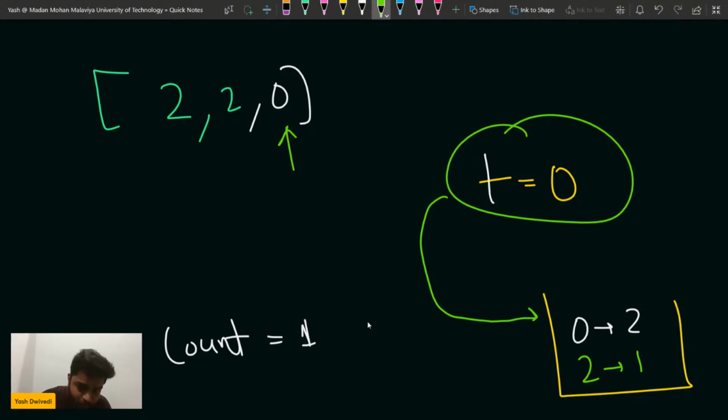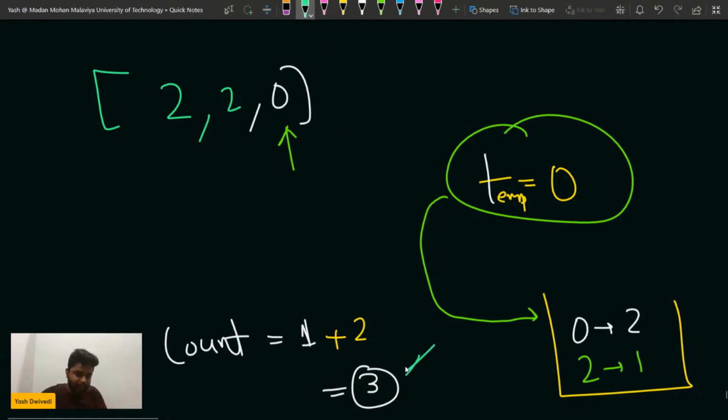So that is why count plus is equal to map of that repeating temp. You can say this is nothing but temp. So again it will be increased by 2. Why plus 2? Because indirectly this guy is making a pair with itself, and you can see the two frequencies are there. So one thing I can understand is it is making 2 pairs, so that is why a total of 3 pairs will be there, similar to count subarray with zero sum we are doing. So that is why it gets increased by this.